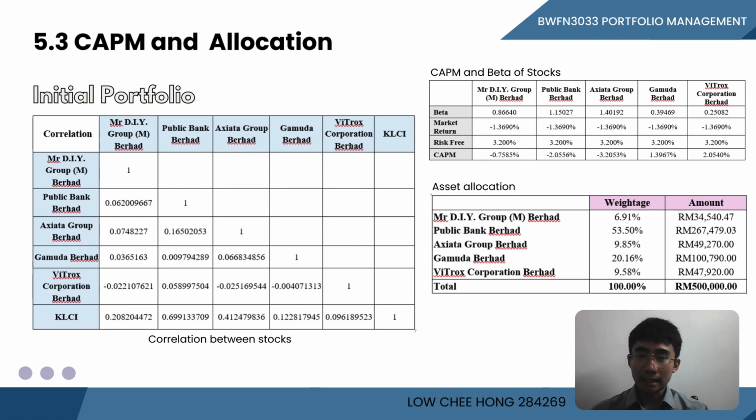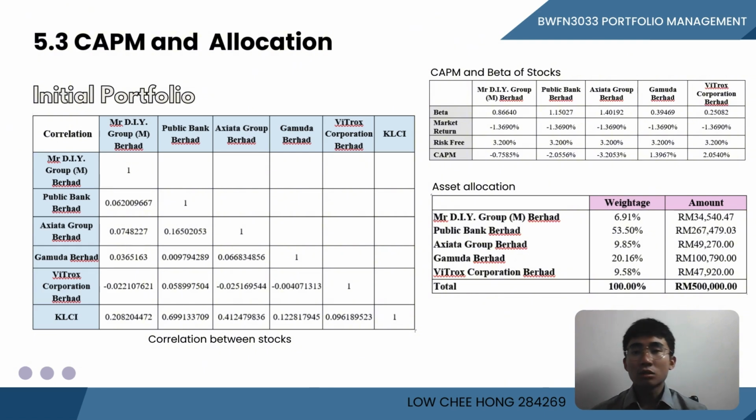DIY, Axiata, and Gamuda. This demonstrates that the Vitrop Corporate is not sensitive to the performance of the share. So all of the share have a positive correlation with the KLCI market index. It demonstrates that this share typically tends to move in a similar direction with the KLCI index. So by including the different share with the various correlation level with the KLCI, portfolio volatility and the risk can